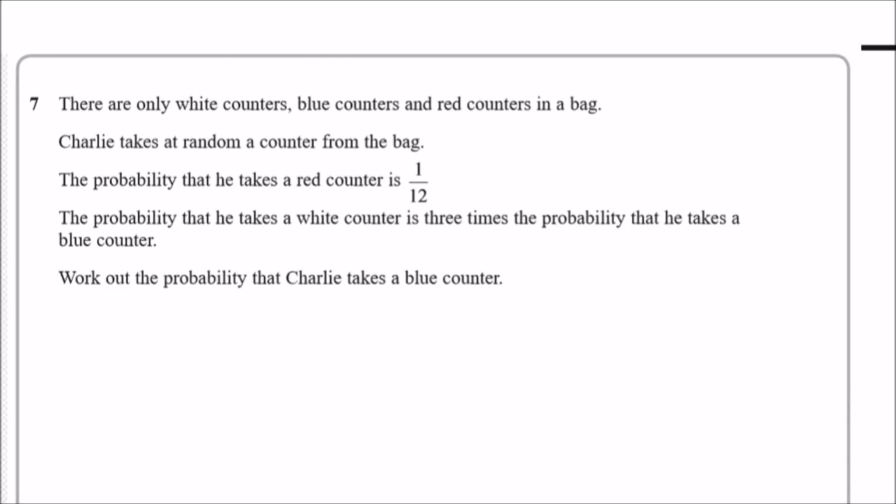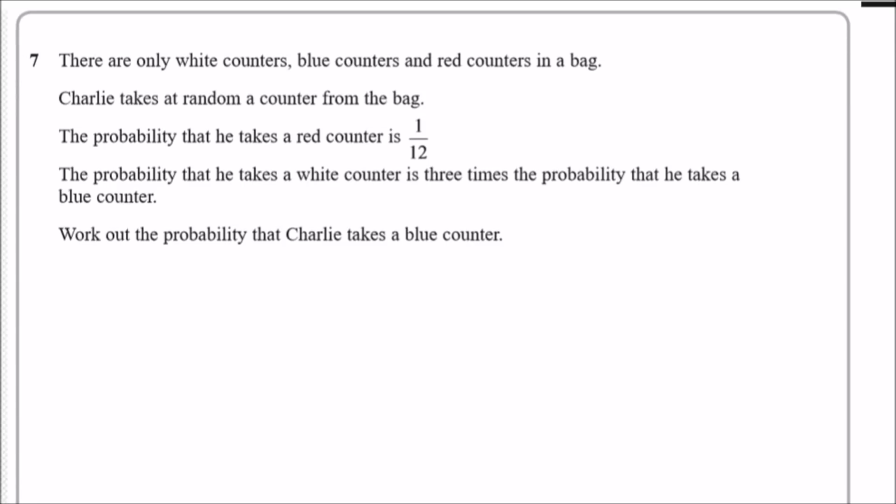Okay, number 7. Ooh, probability. So these ones are honestly so easy. So what do we have? So there are only white counters, blue counters, and red counters in the bag. So you always get the typical 3-color questions, yeah? Okay, so mark it down.